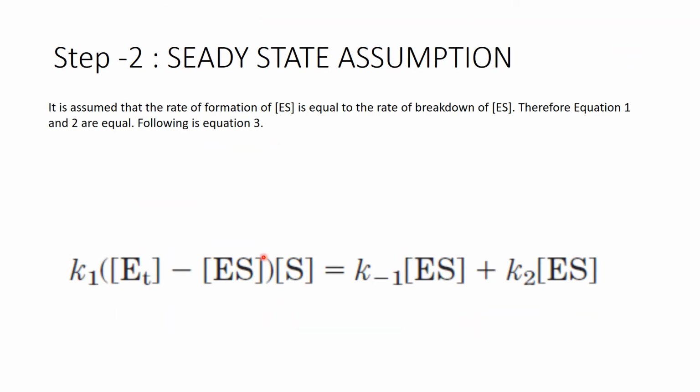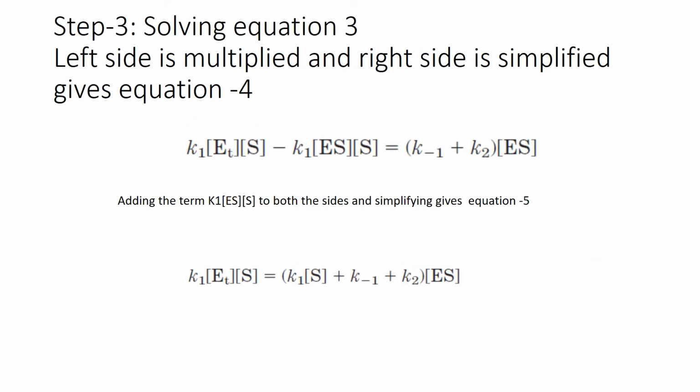Now we come to the second step. The second step, as I already told you, they assume a steady state where equation 1 in the previous slide and equation 2 are considered to be equal. That is, the rate of formation of enzyme substrate is equal to the rate of breakdown of enzyme substrate. Got it? This is the third equation.